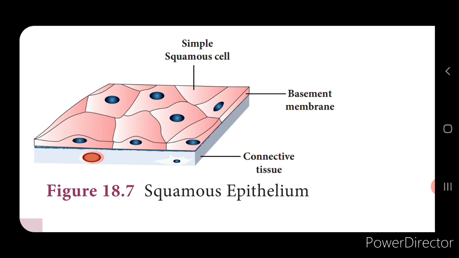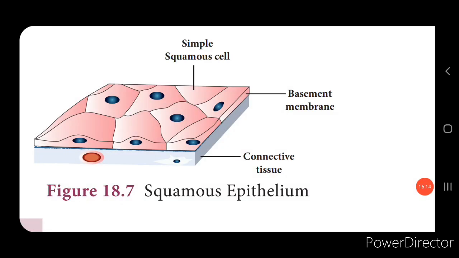Now if you see the functions of the general epithelial tissues, it protects the inner cells from injury and infections. It also helps in the absorption of water, and it also helps in the excretion of waste material, and some epithelial tissues are involved in secretion functions, for example sweat, saliva or mucus.